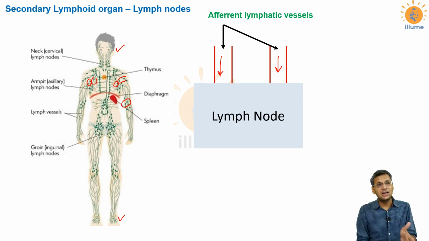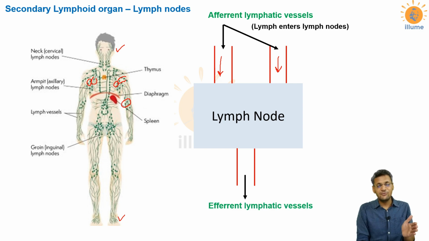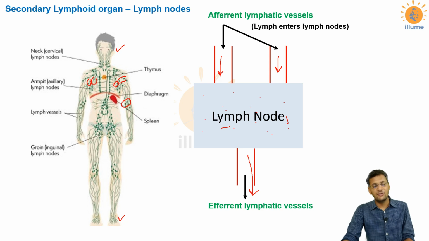There is an efferent arteriole which takes blood away from the glomerulus, and in the same way we call these lymphatic vessels afferent lymphatic vessels, because they are bringing lymph towards the lymph node. And there are some other vessels which are called efferent lymphatic vessels, through which this lymph would exit. So lymph would enter from afferent lymphatic vessels, get into lymph nodes, and then from lymph nodes it would exit via efferent lymphatic vessels.